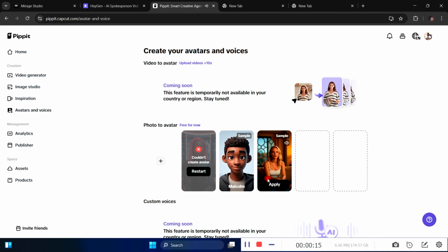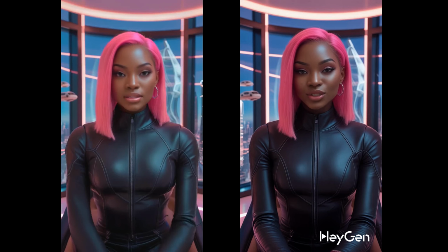I think Mirage did a better job with the gestures, although it made the skin tone a little lighter. But I think it looks way more realistic compared to HeyGen, and the HeyGen has a huge watermark on the video, so that's what you have to keep in mind. But I think overall, Mirage AI did a better job than HeyGen, but they still look good. We're close to having hyper realism when it comes to deepfakes using AI now. It's absolutely insane. So that's it for this video. I hope to see you in the next one.